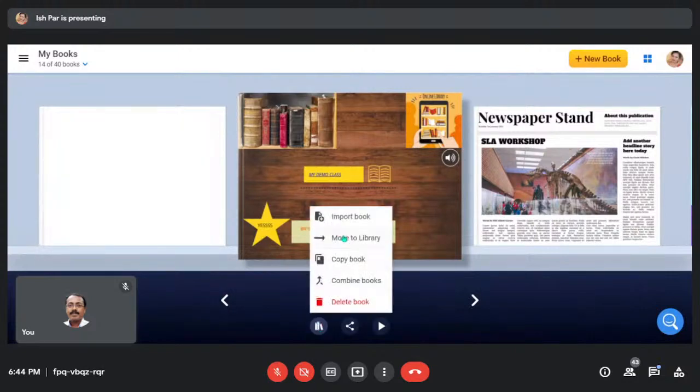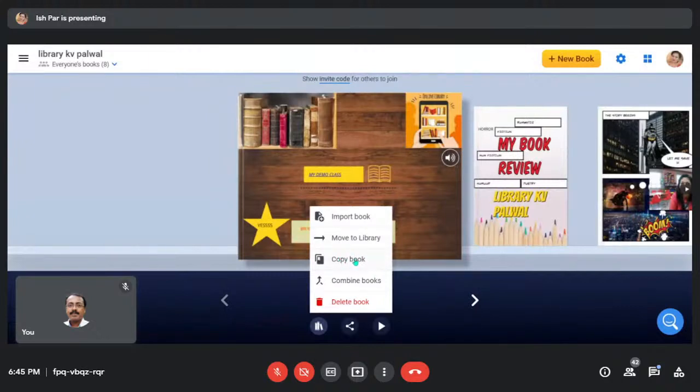Now you can move to library. Move to library means you can create one library. So once you move it to library, it will be shared to the students, and this copy book will help. They have to copy the book and then they have to do the editing. They cannot do anything on your book because you are the author of it.